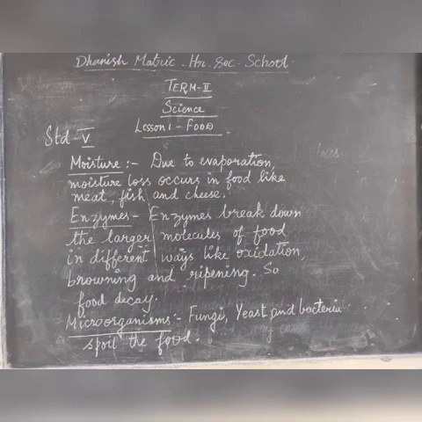Next, microorganisms. Microorganisms such as fungi, yeast and bacteria can grow well in low temperature. They multiply in the food and spoil it.